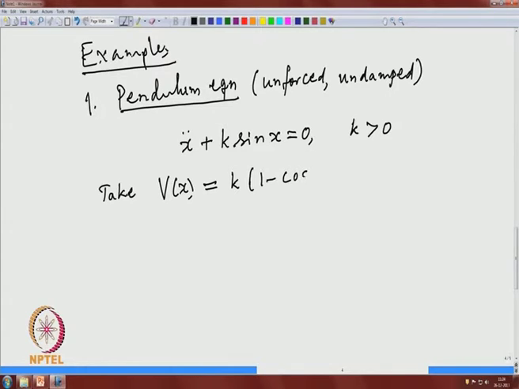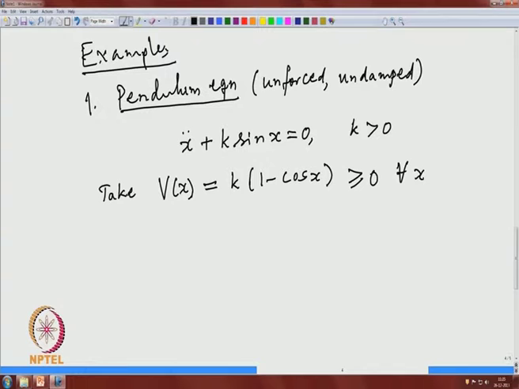So, you can always add a constant to the potential function without changing the equation, okay, and that constant can be added in such a way to achieve some simplification for the potential function. Okay. So, here you see that since it is 1 minus cos x, I have added this constant, otherwise it is just minus k cos x. We can also take that one. I have added k here just to make this potential function non-negative for all x.